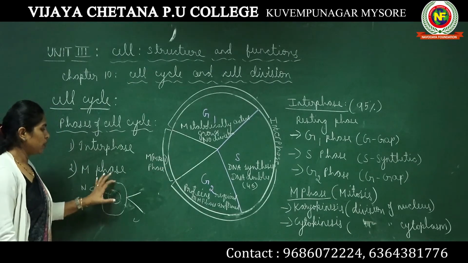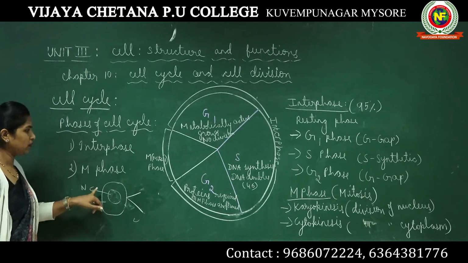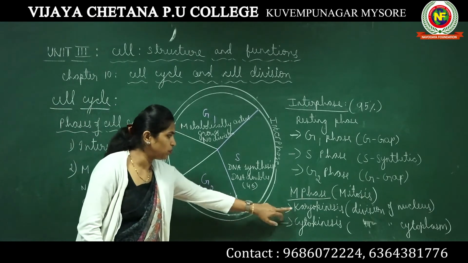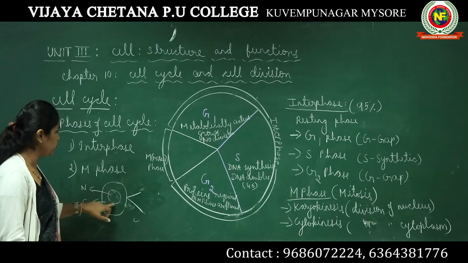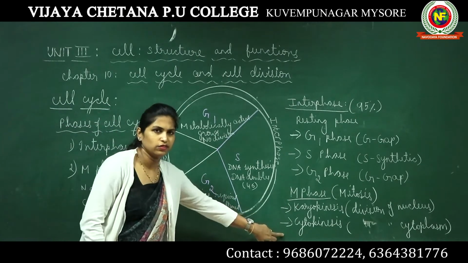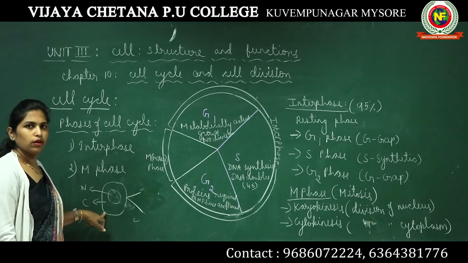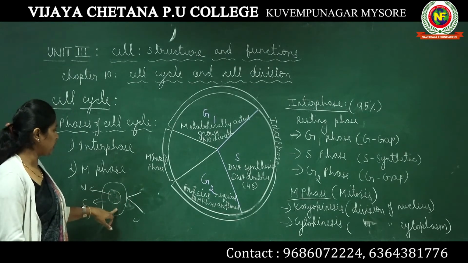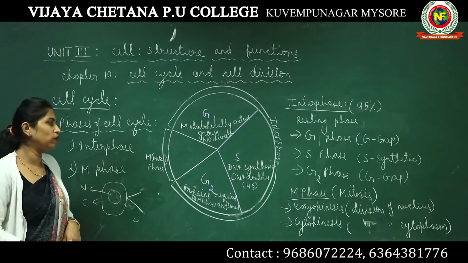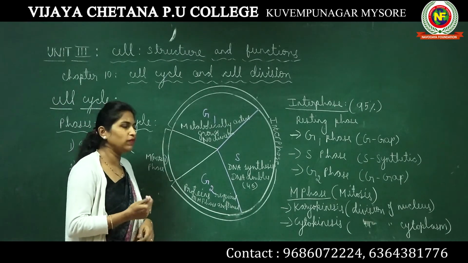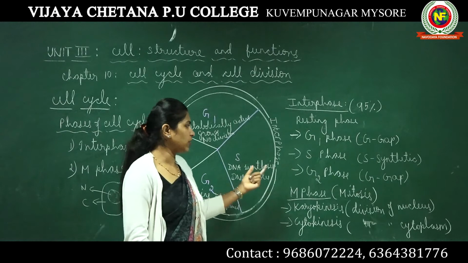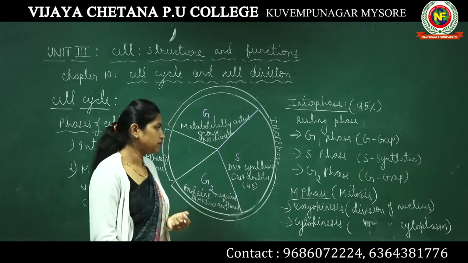As of today, you have to know that karyokinesis means the division of nucleus, cytokinesis means the division of the cytoplasm. First this is going to divide, then this. How it happens, we will study when we study mitosis in detail.